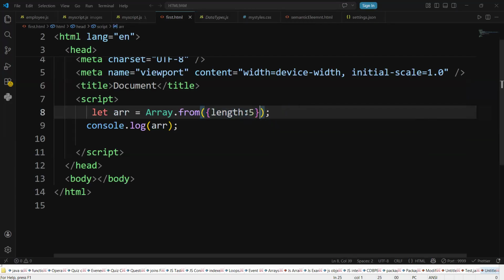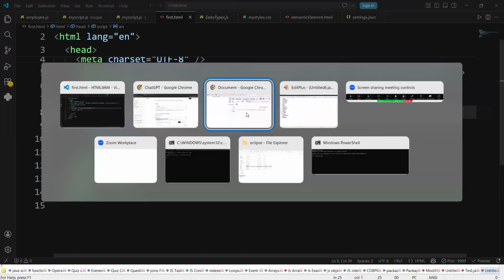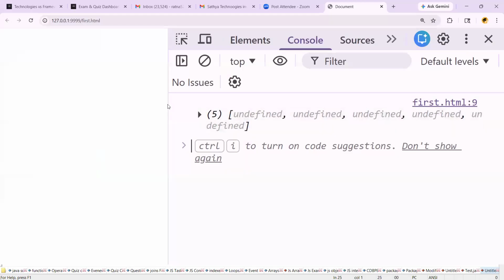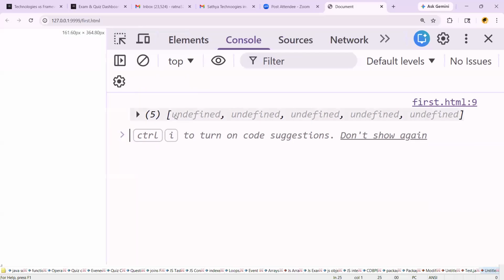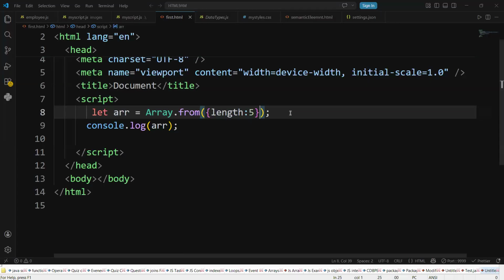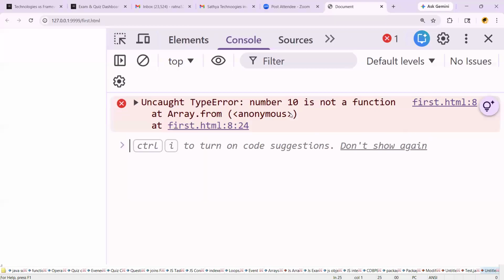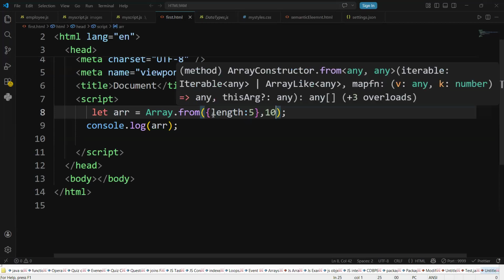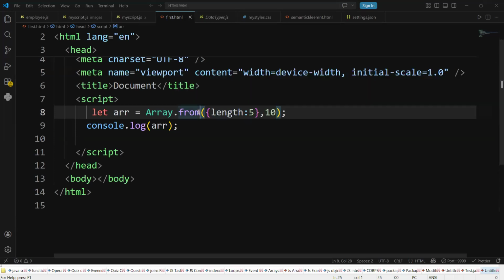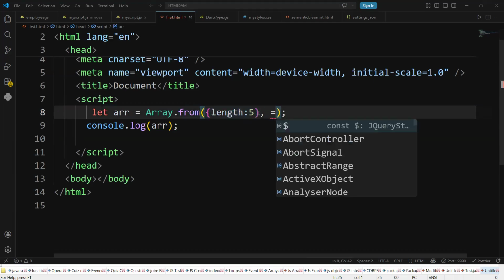But I'm not specifying the button, so default values. Default values means how many values? 5 values. You check the output now. Array with how many values? 5 values: undefined, undefined, undefined, undefined. If you make the 10 here, 10 is not a function. Actually, in the Array.from function, how many elements do you require? 5. Here you should write the logic actually.